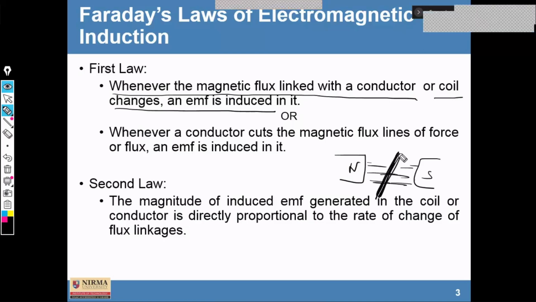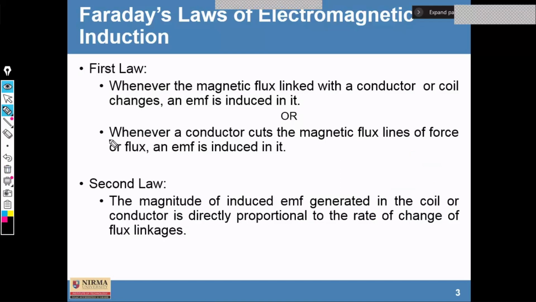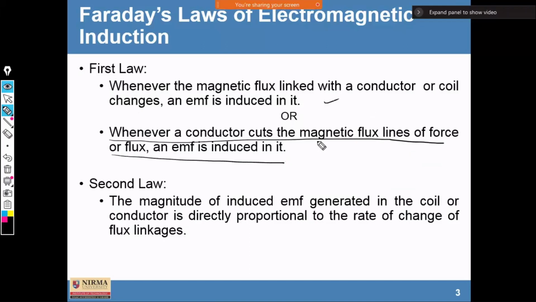Then the EMF is induced in this conductor, and you can see it on the calorimeter also. Another way you can define it: whenever a conductor cuts the magnetic flux lines of force, an EMF is induced in it. So this is the first law.